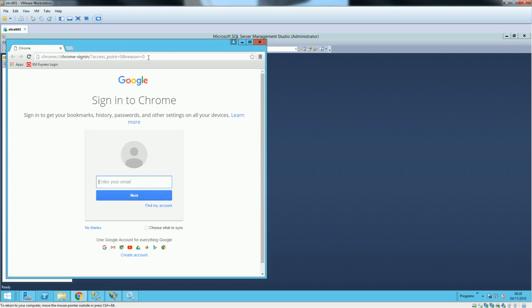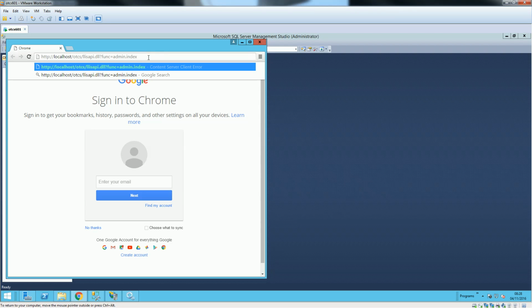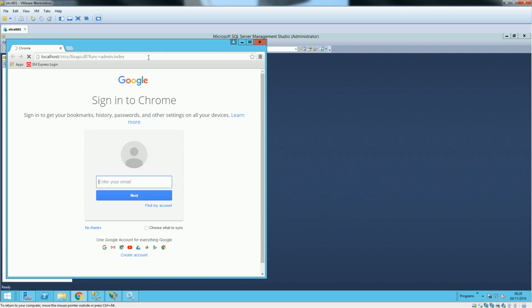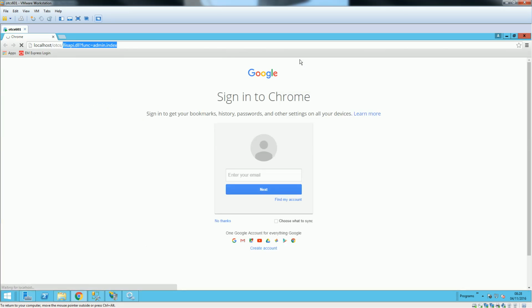So we'll go to the URL. Okay, this URL has this DLL and this function, admin index. You have to specifically call this URL the first time, so then it can bring you to the administration page.